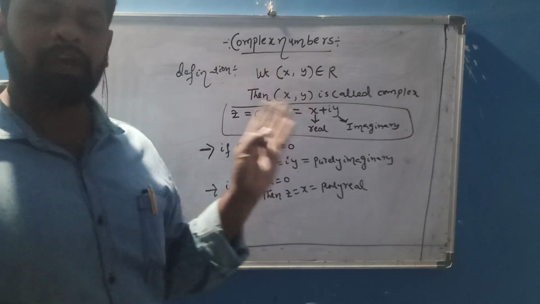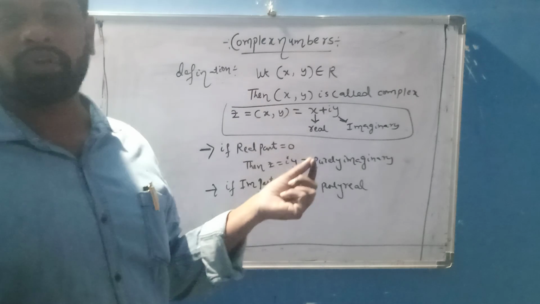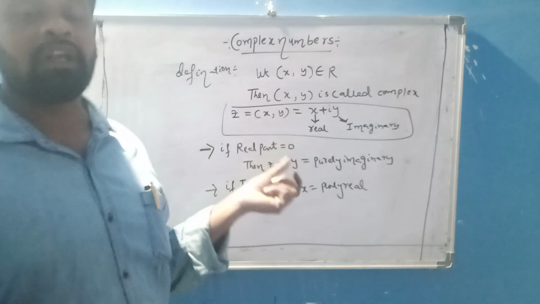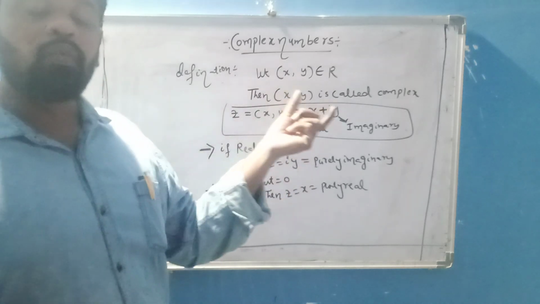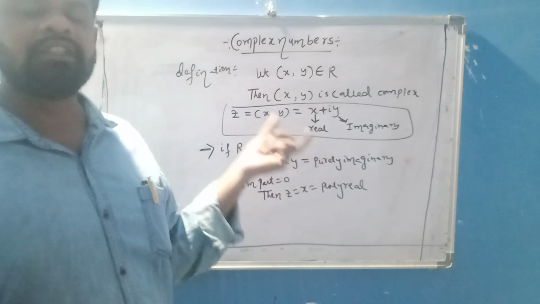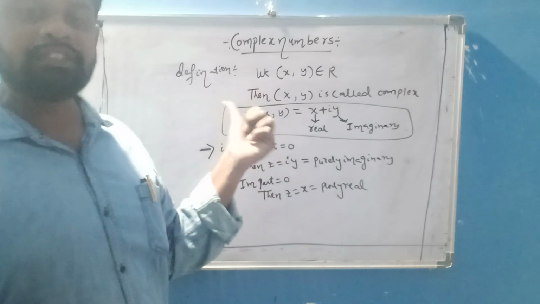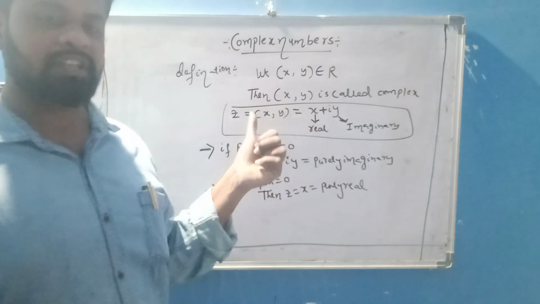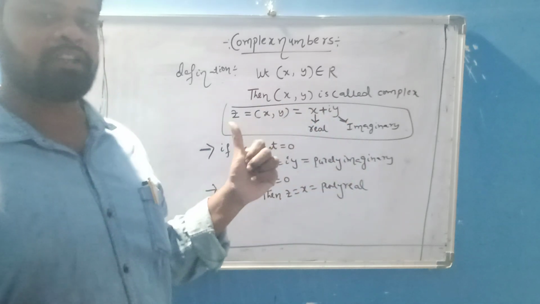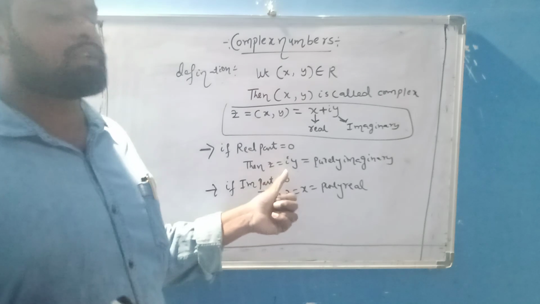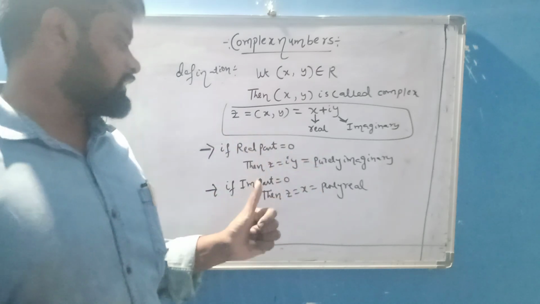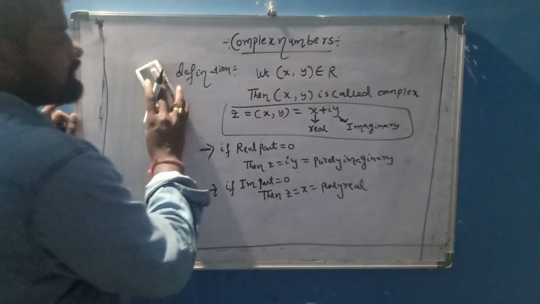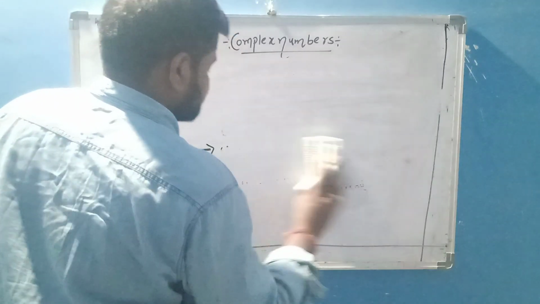Here x comma y belongs to R. Here x comma y are any two real numbers. Then the ordered pair of x comma y is called a complex number, where x is the real part of z and y is the imaginary part of z. This is the complex number definition. It is denoted like z equal to (x, y), that is x plus iy. If the real part equals 0, then z equals iy, it is purely imaginary. If the imaginary part equals 0, then z equals x, purely real. This is the definition of complex number.